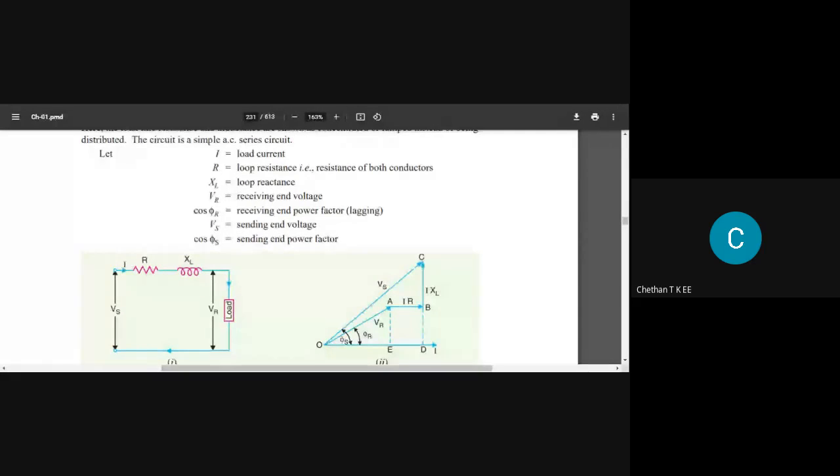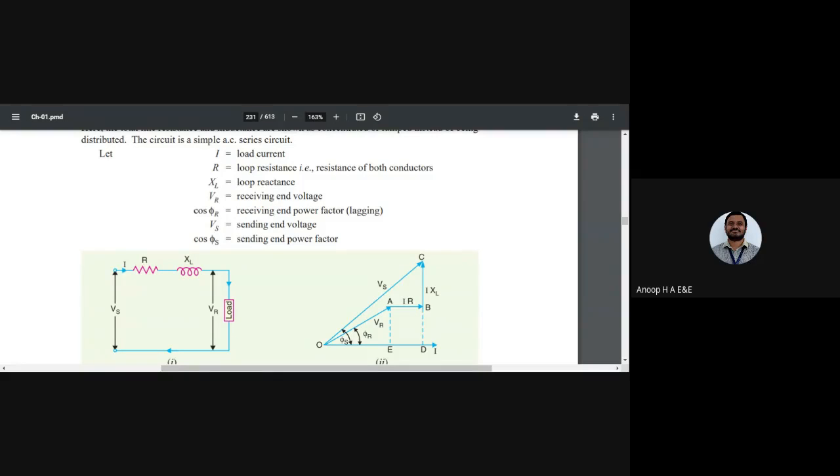Sir, we are using an inductive load. Very good answer. Who gave the answer? Chetan, sir. Okay, very good, Chetan. I think in the meeting it was not visible.